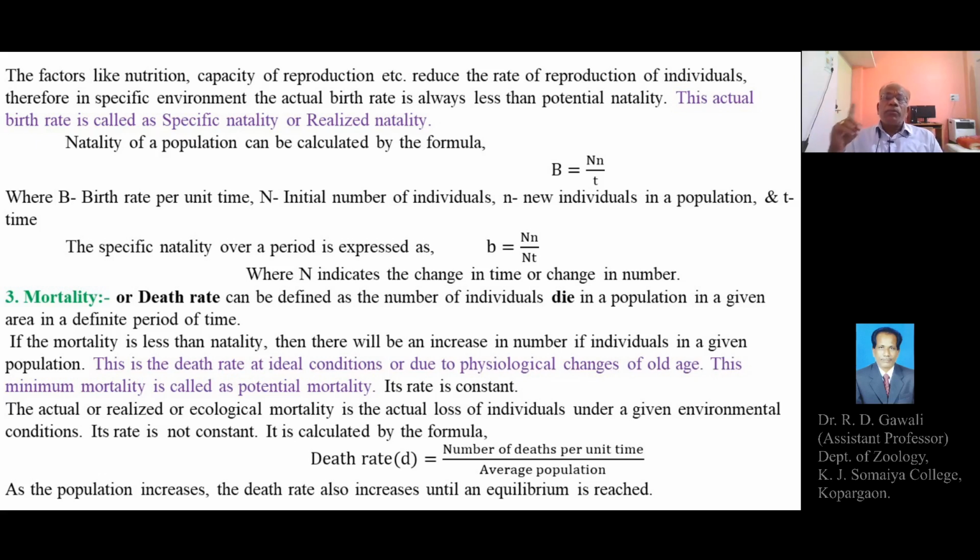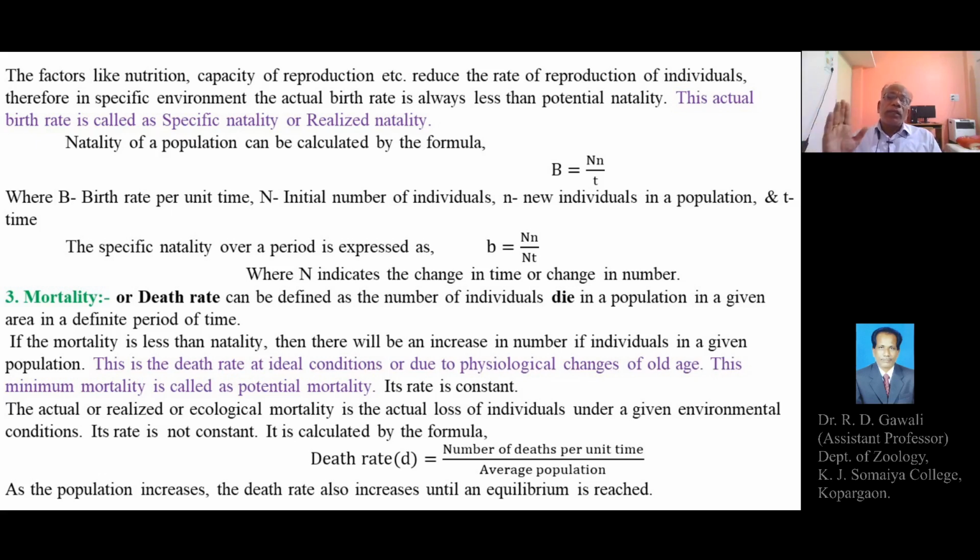Mortality rate or death rate is less than the birth rate or the natality. And this minimum mortality is called potential mortality, and the rate of potential mortality or minimum mortality usually remains constant. So the rate of mortality is usually less than the natality rate, or the death rate is usually less than the birth rate, in optimum or ideal conditions of the environment.